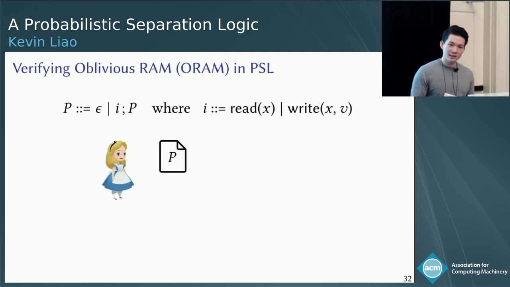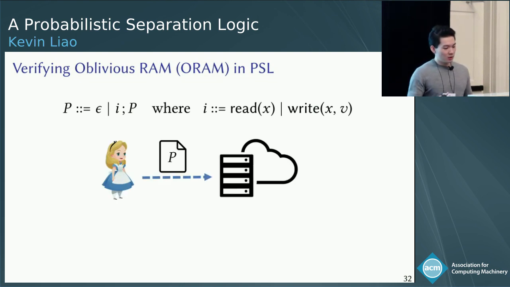And so suppose Alice has such a program, and she wants to run it on her random access machine located in the cloud. Well, she might not trust her cloud provider, and so she's going to encrypt the data that the program operates over. This might convince Alice that she's secure, but is she really secure? The answer is she might not be as secure as she thinks she is.